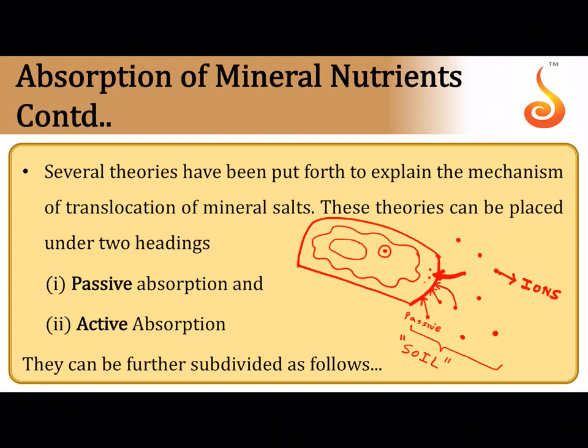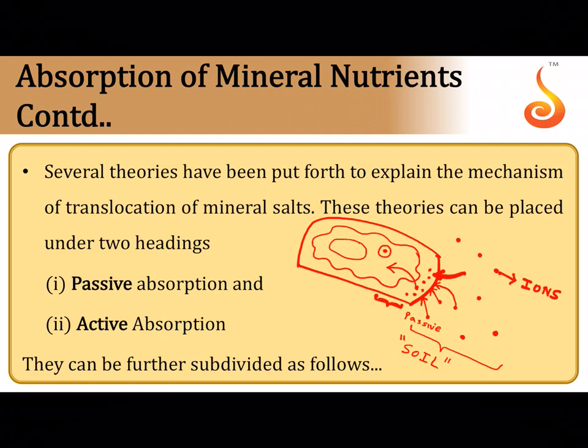Once the mineral ions accumulate inside the cell wall, which is completely permeable, they have to now cross the cell membrane and enter into the cytoplasm of the cell. Now this crossing of the cell membrane, that is from apoplast into symplast, may be active or it may be passive. And this continuous flow of mineral ions is referred to as the flux.